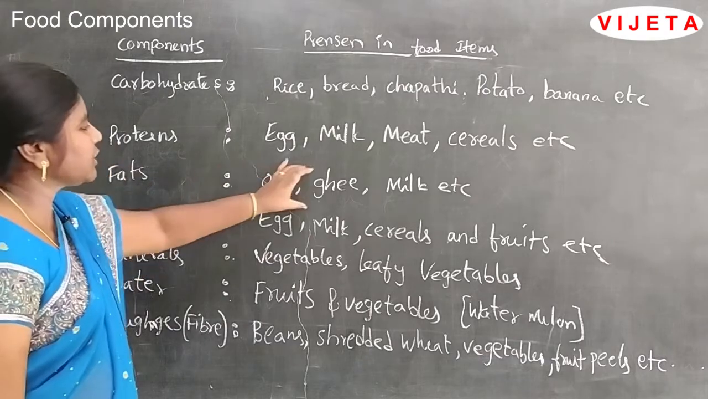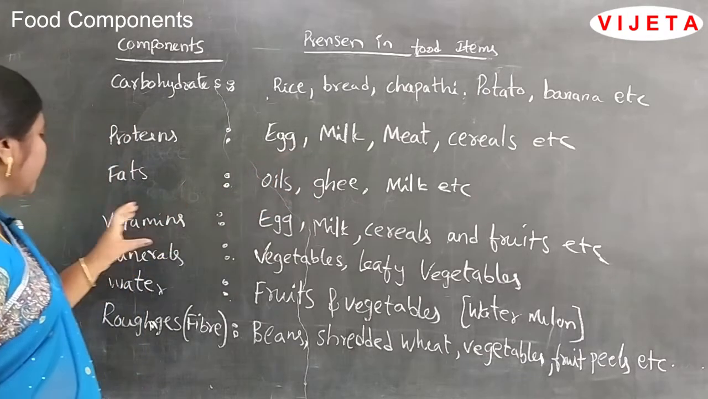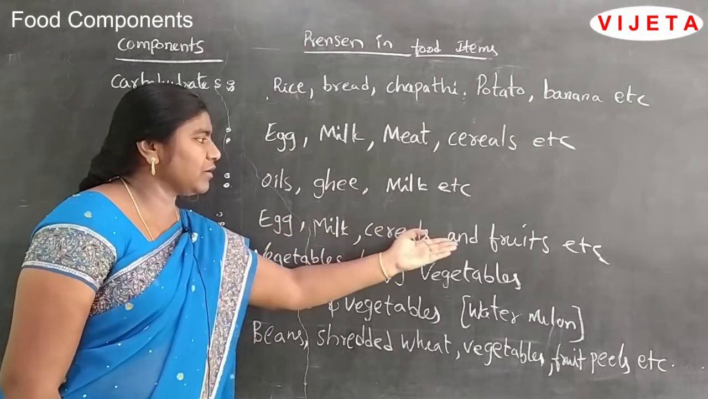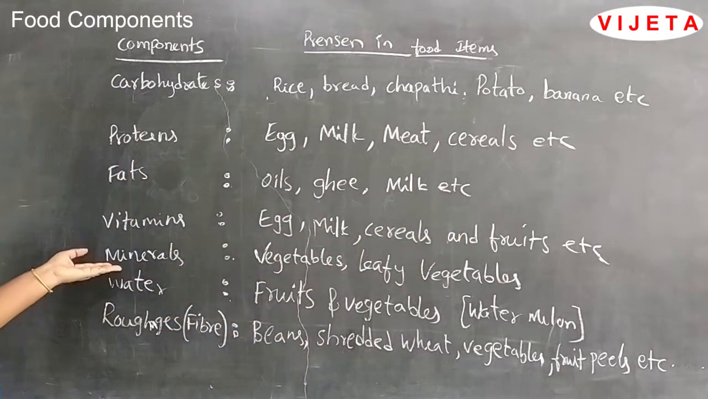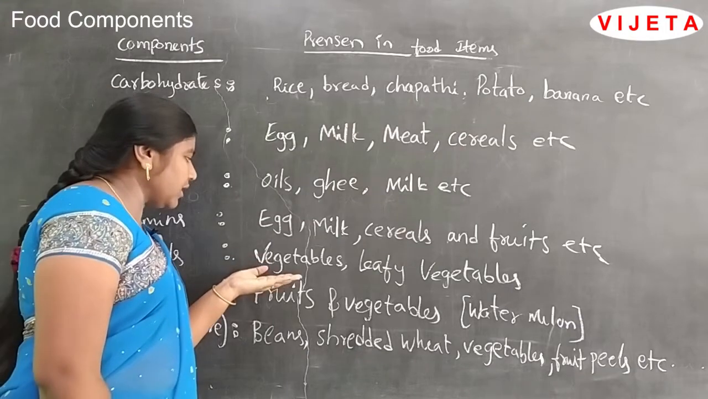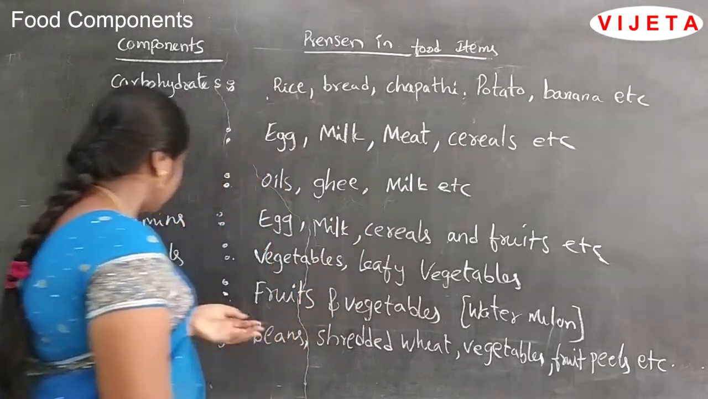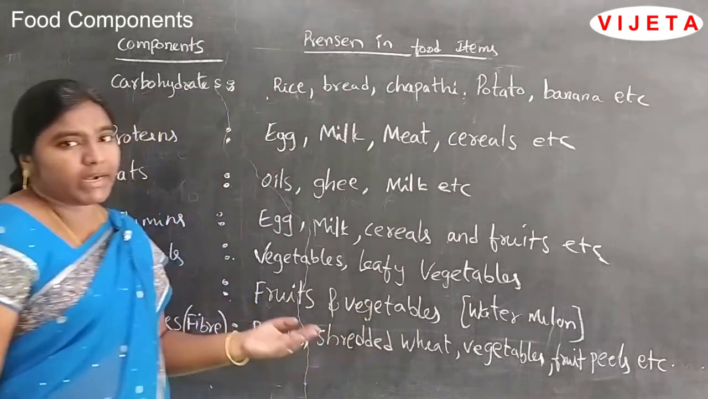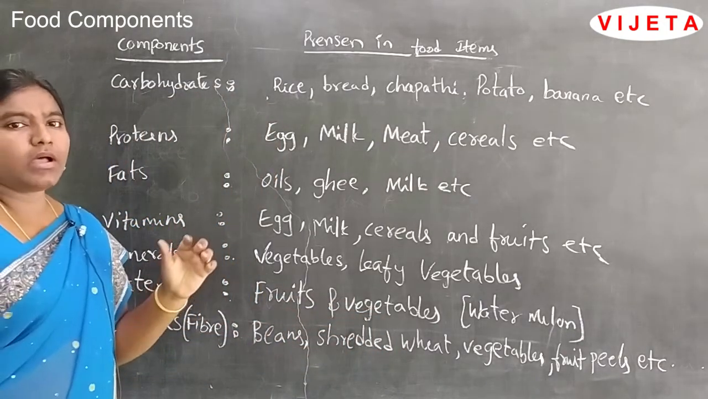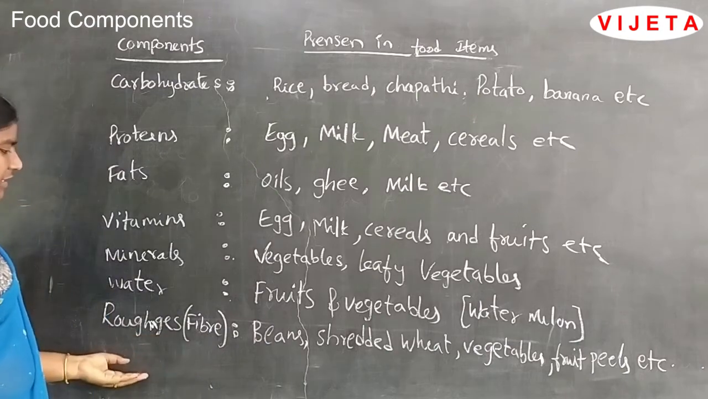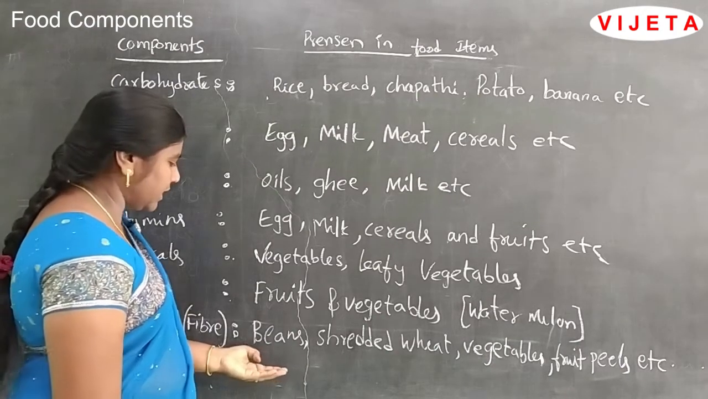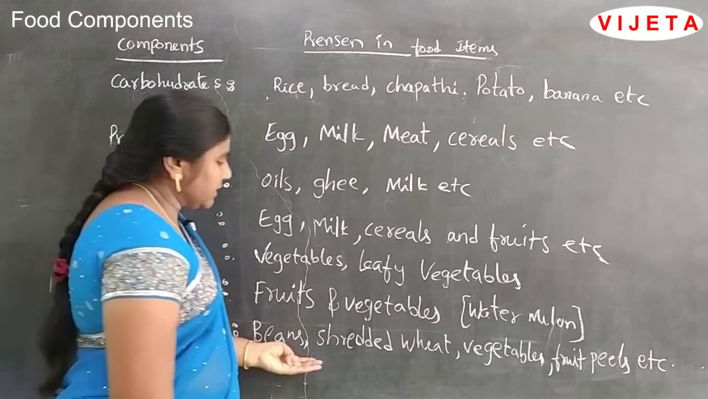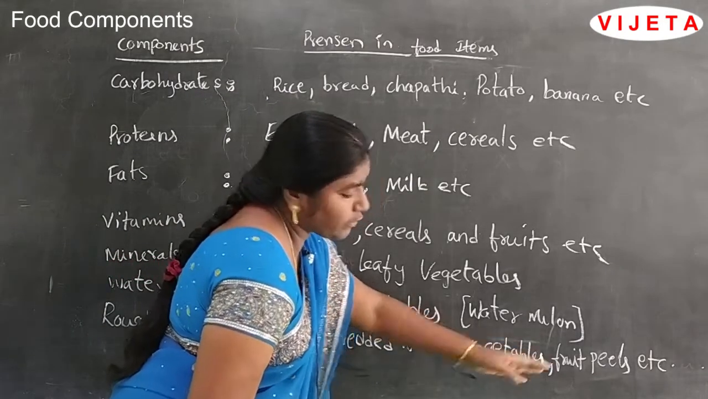And we may get more fat from ghee. Vitamins are also present in egg, milk, cereals, fruits, etc. Minerals are present mostly in vegetables and leafy vegetables. Water is present in fruits and vegetables, but we may get more water from watermelon. And roughage is nothing but fiber content. We get fiber content in beans, shredded wheat, vegetables and fruit peels.